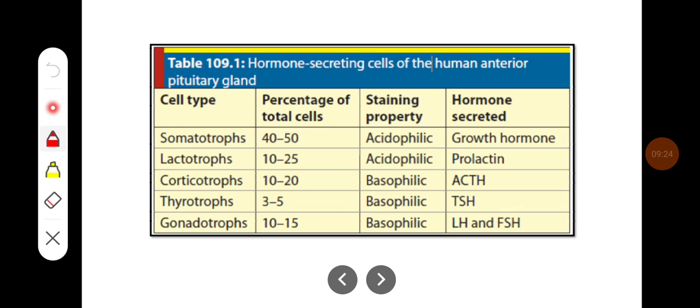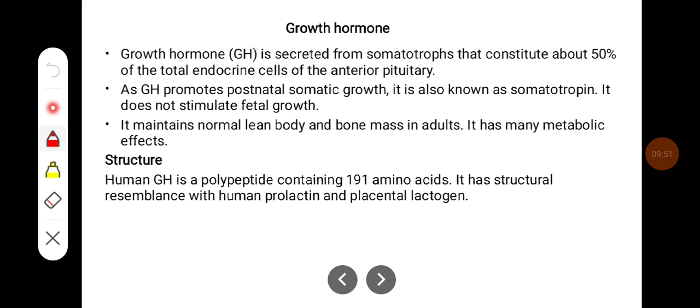So these are the percentages of different cells in the anterior pituitary. Somatotrophs are around 40 to 50%. They produce growth hormone. Lactotrophs, around 10 to 25%, produce prolactin. Corticotrophs, 10 to 20%, produce ACTH, and the gonadotrophs, which are basophilic, produce LH and FSH.